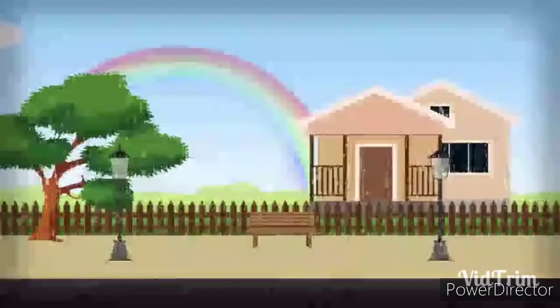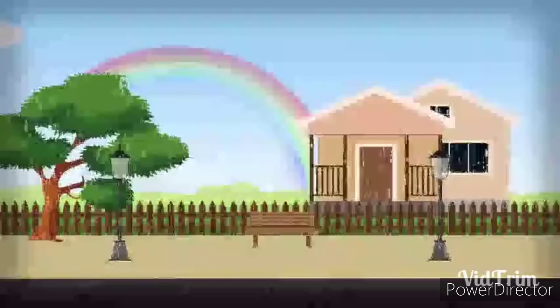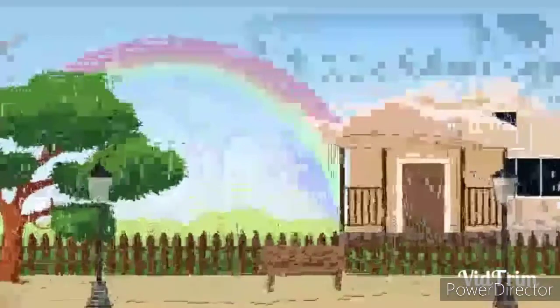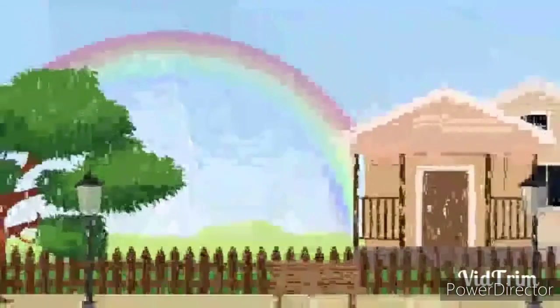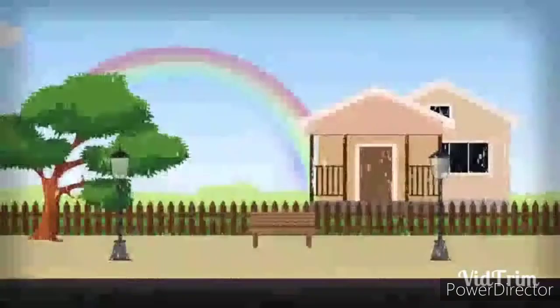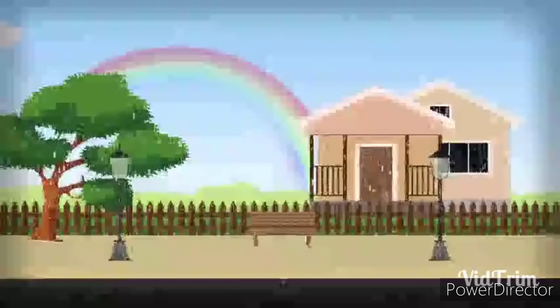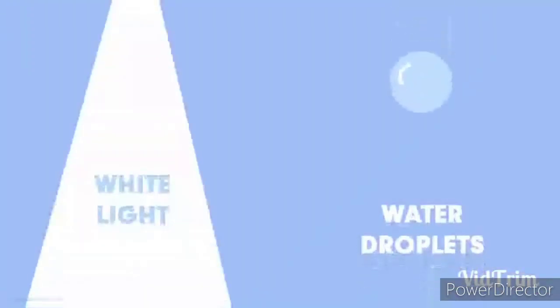Now we will see how the rainbow occurs in nature. When there are some rainy days, then we can see the rainbow, and during the sunny days also we can see the rainbow. So what is the main condition for the rainbow? The main condition is there should be white light, there should be some water droplets to see the rainbow. So generally during the rainy days we can see the rainbow from the roof of our house.